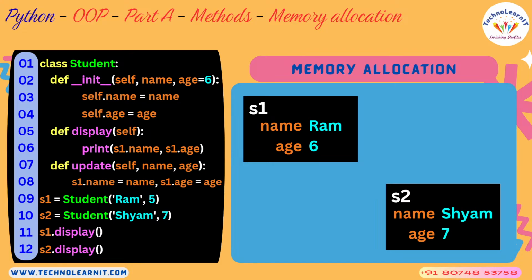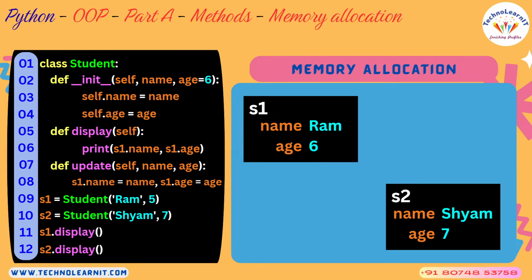Now once you create an object of a class, what happens? Memory will be allocated for that object. As you see here, s1 is the name of the object, and name and age are the attributes. So name got a value Ram, and age got a value 6, because that is how you have initialized it.